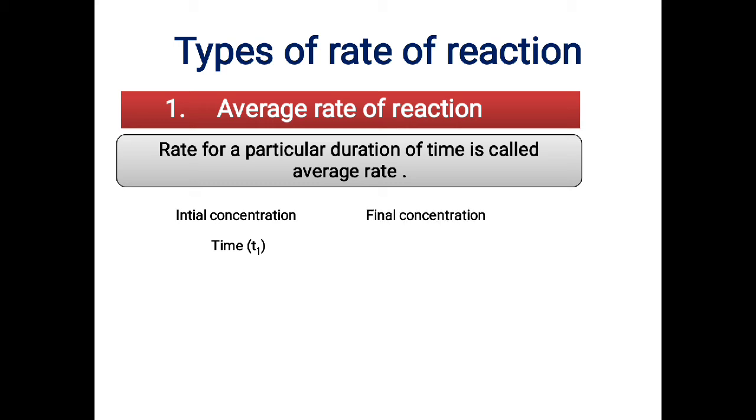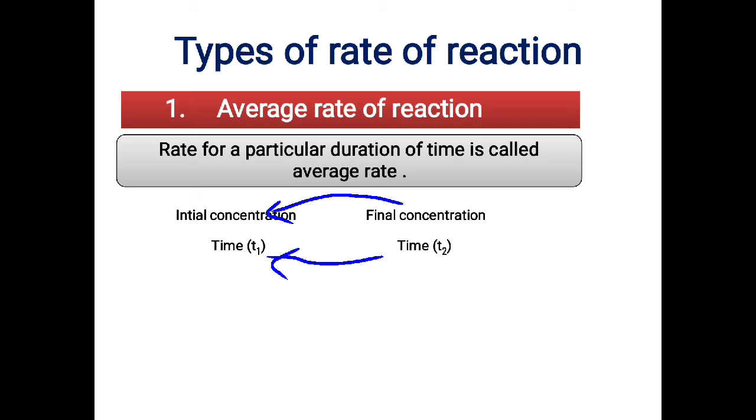Then you measure the final concentration, let us take that as time t2. When you take the difference between the final concentration and the initial concentration with respect to the change in time, you will get the rate of the reaction.